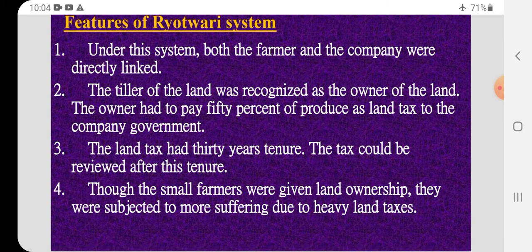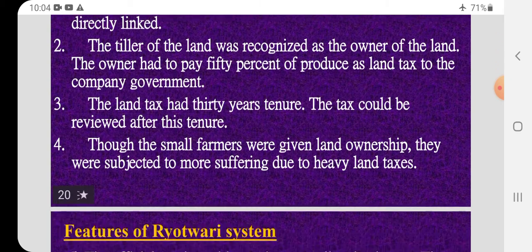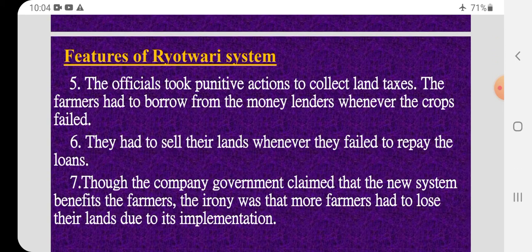Though the small farmers were given land ownership, they were subjected to more suffering due to heavy land tax. So though the farmers had land, they had to pay more tax to the Britishers. The officials took punitive actions to collect land taxes. So if they did not pay the tax, strict punishment was given to the farmers. The farmers had to borrow money from the money lenders whenever the crops failed. Even if the crops failed, the Britishers were not listening. They had to pay the tax.